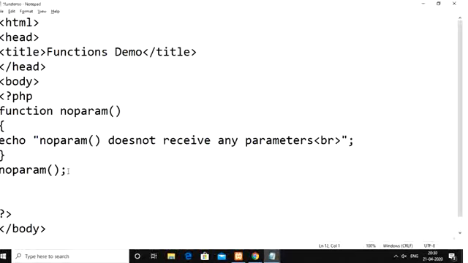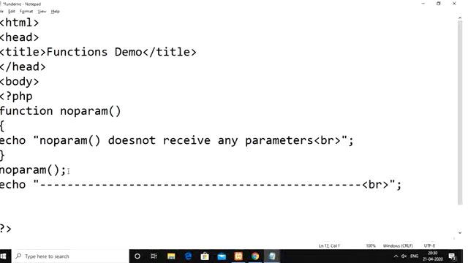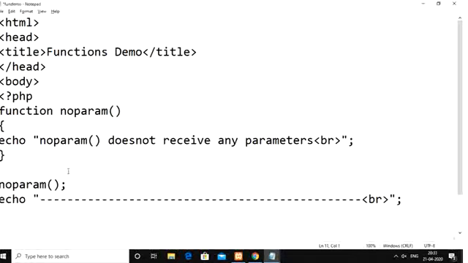Okay, so followed by that, in order to separate it from the remaining function examples, I am simply breaking the output with the help of a dotted line. Then after that, I will add one more function.